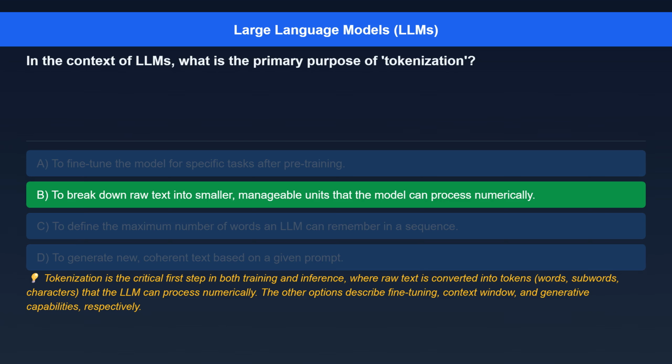The correct answer is to break down raw text into smaller, manageable units that the model can process numerically. Here's the explanation. Tokenization is the critical first step in both training and inference, where raw text is converted into tokens, words, subwords, characters, that the LLM can process numerically. The other options describe fine-tuning, context window, and generative capabilities, respectively.